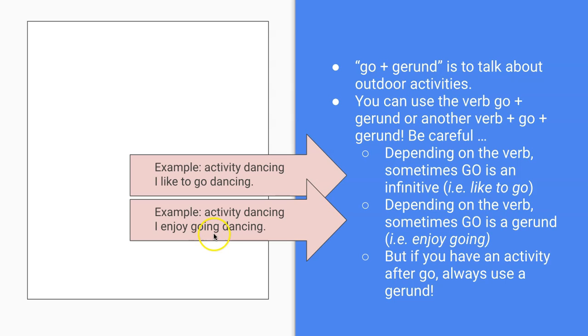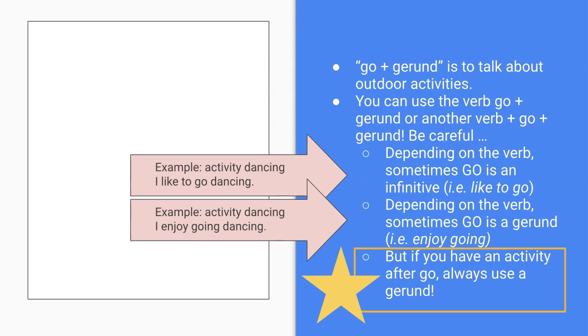So that's why we use ing here and ing here. But it's really important that you remember, it doesn't matter where you are using go plus gerund. If you are talking about an outdoor activity, you must use go plus gerund form.